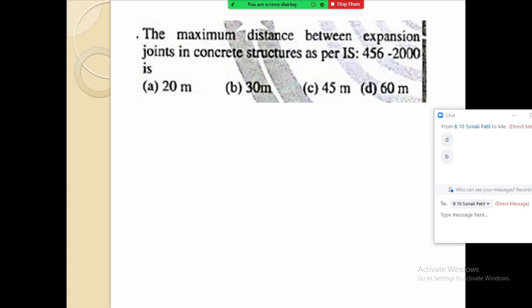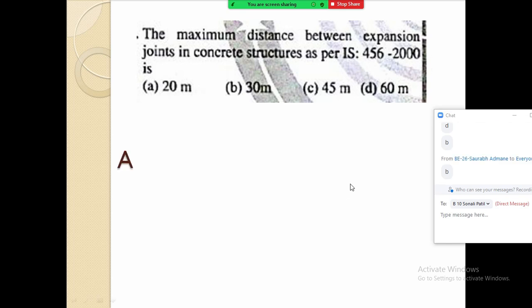If you move on the highways, like the Solapur Pune highway, or when you come across minor bridges, you will see that expansion joints are provided, and they are not far away from each other. So the question is the maximum distance between the expansion joints. Any guess, any answer? B, 30 meter.